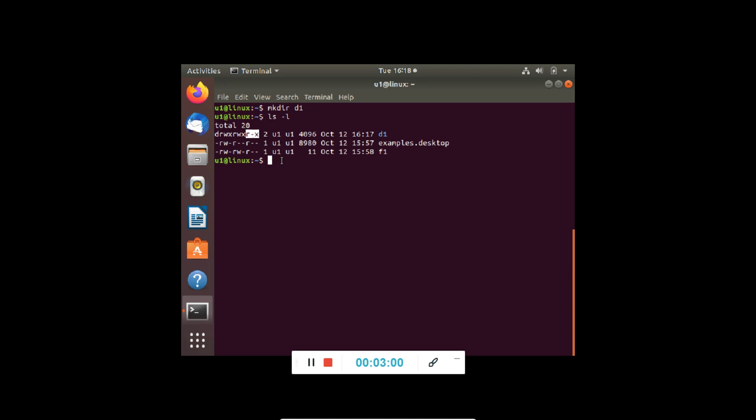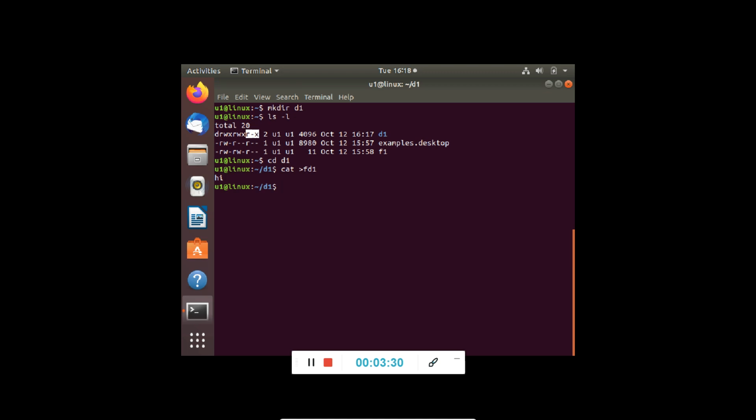Now what is the meaning of read, write and execute for a particular directory? Let's see this. Read means that they can list the contents of the directory. For example, as this user U1, we change to directory D1 and we create a file fd1 over here by just writing hi in this file.